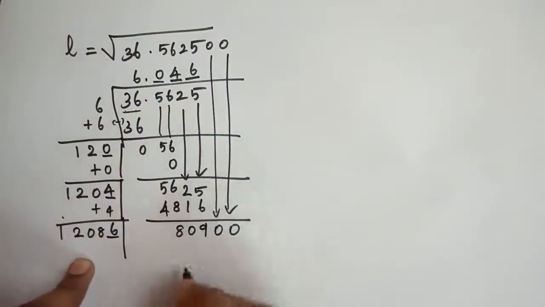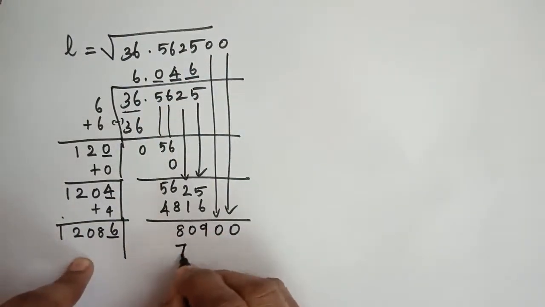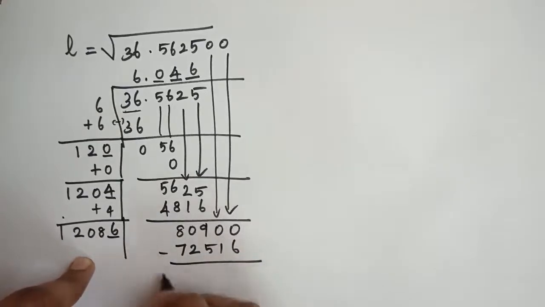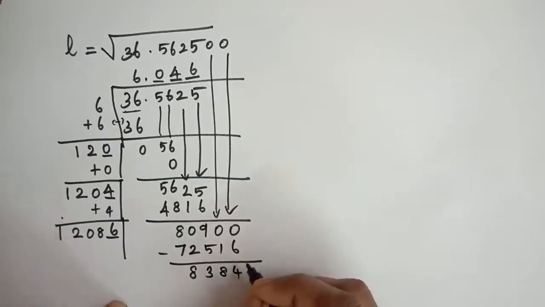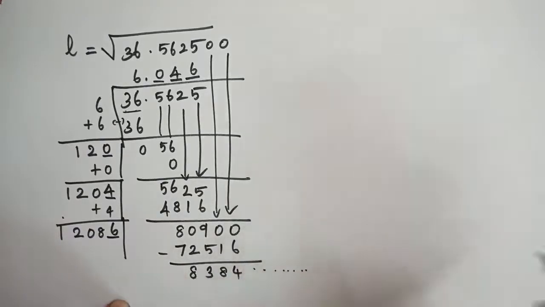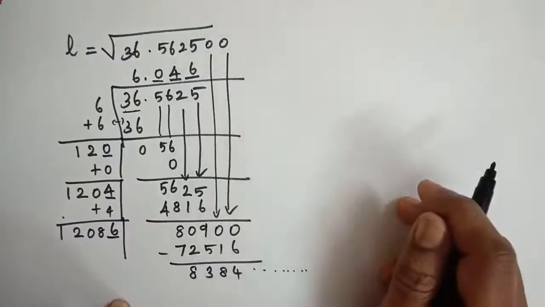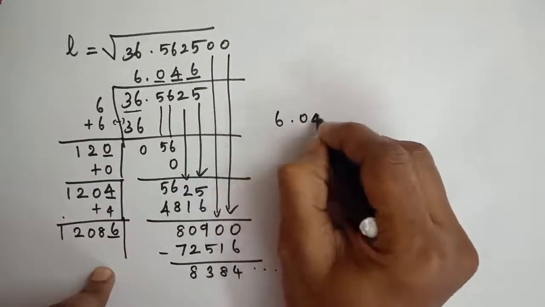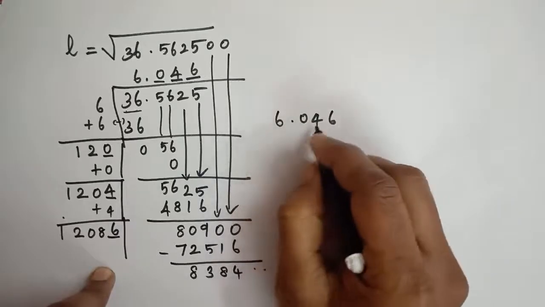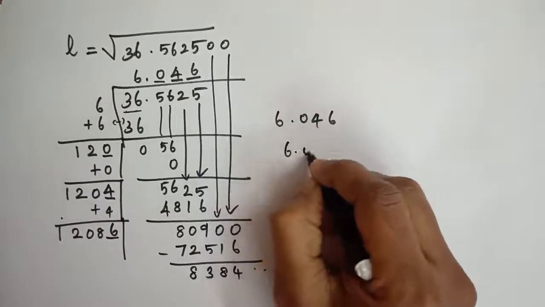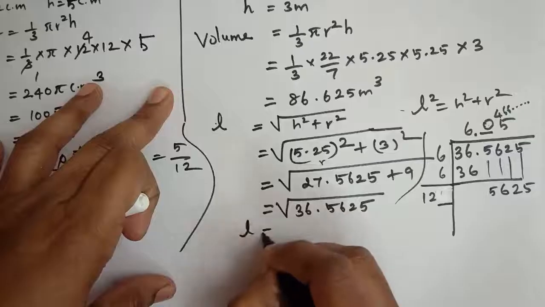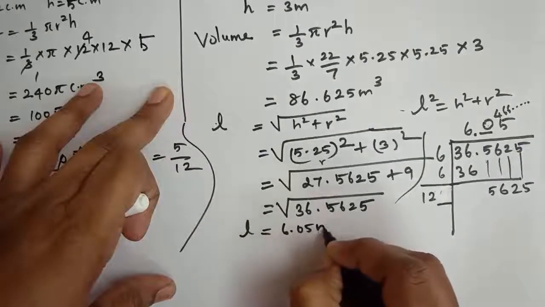Then at last 6 into 12086 is 72516. If you subtract it, 8384. Students, listen, it will go on, so you have to stop it. 6.046, approximately you can write 6.05. Is it clear? Good. So l is equal to 6.05 meter approximately.